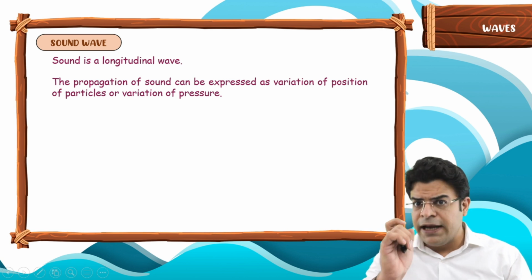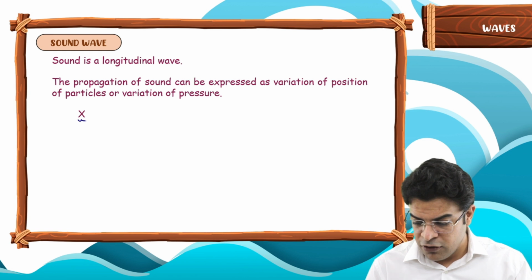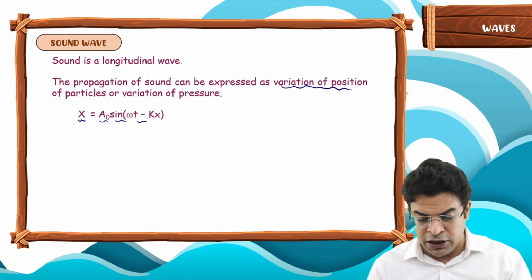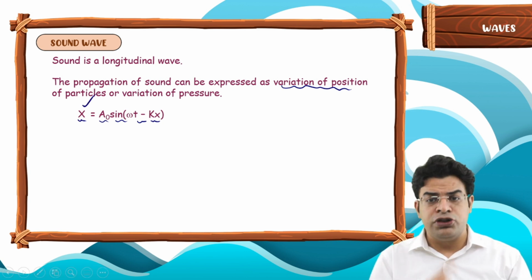Now we can write the propagation of sound in two ways. First, in terms of variation of position. So we can write x equals a naught sine omega t minus kx, where x is the displacement from the mean position.